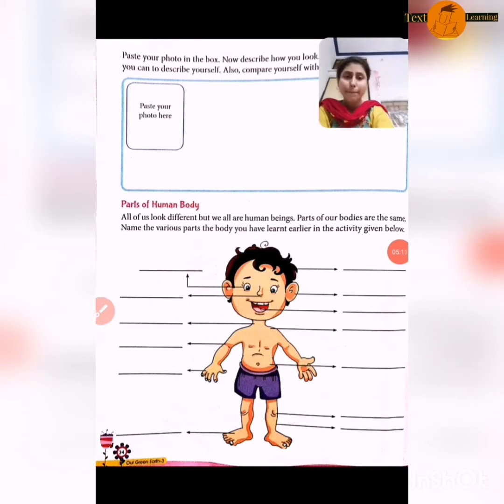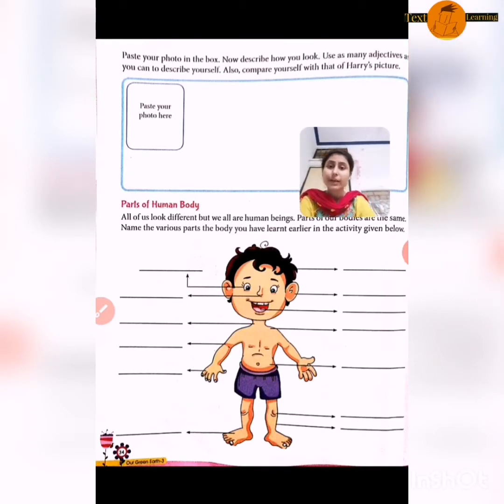The next page again has an activity. Paste your photograph in the box and describe how you look. As we compared Harry with Aryan, now you have to paste your picture in the box, and you can write like this: my name is Anamta and I am slim, I am short, I have a long nose. Likewise you have to explain yourself. You have to write all the adjectives. Adjectives are words that describe you.